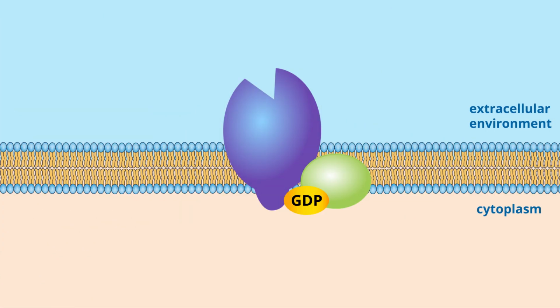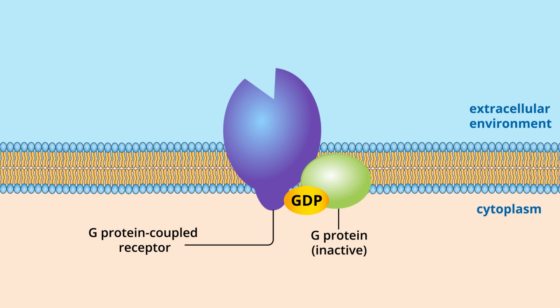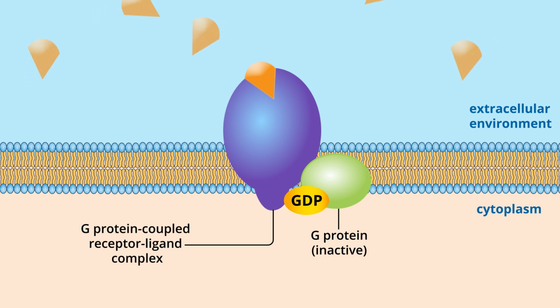Recall that in the absence of a ligand, G protein-coupled receptors, GPCRs, remain coupled to and bound with an inactive G protein, which is GDP bound. G protein-coupled receptor, GPCR, signal transduction begins with binding of a ligand at the extracellular surface receptor, resulting in the formation of a GPCR ligand complex.